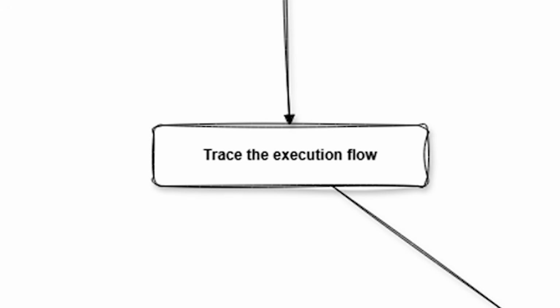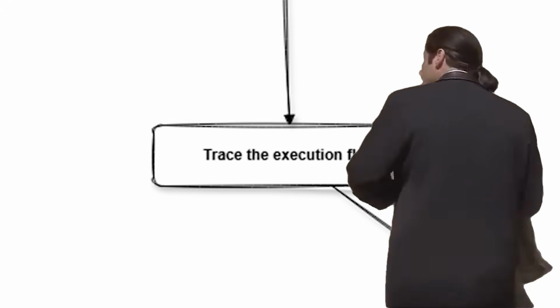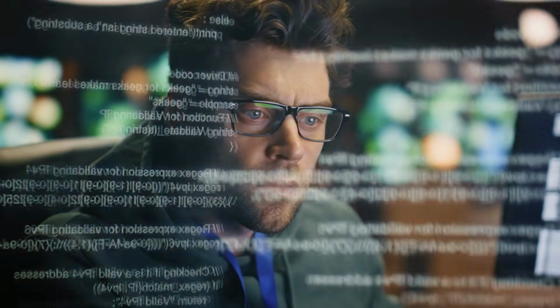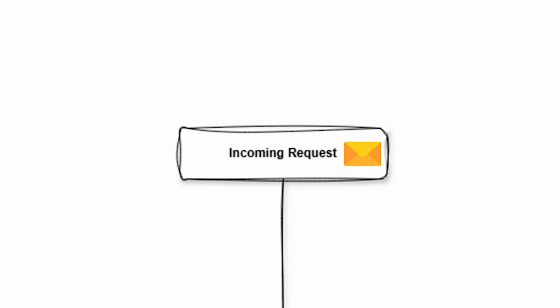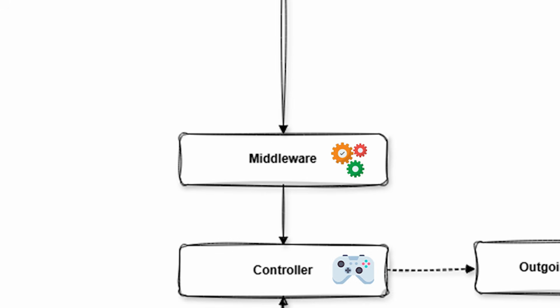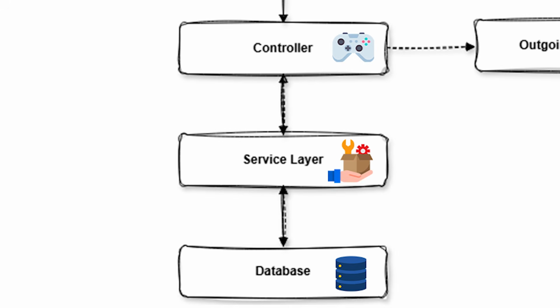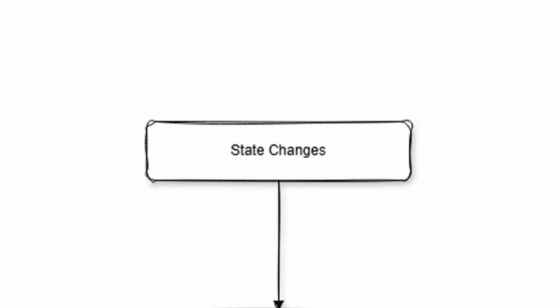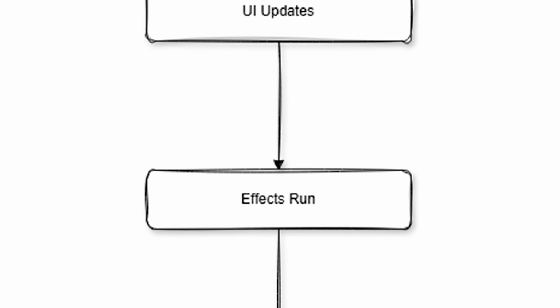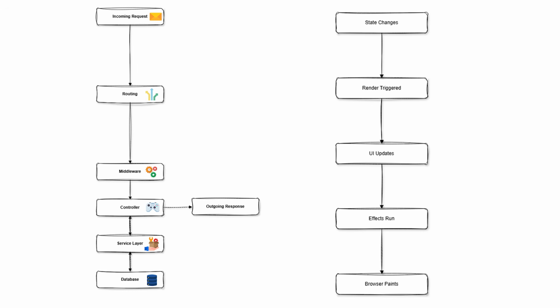The next step is understanding the execution flow, because frameworks don't feel confusing when you know what runs first and what runs next. Instead of memorizing APIs, trace one thing end to end. In a backend framework, ask what happens when a request hits the server. It goes through routing, maybe some middleware, into a controller, down to a service, into the database, and then back out as a response. In front-end frameworks, ask what happens when state changes. A render is triggered, the UI updates, effects run, and the browser paints. This mental timeline explains most weird behavior people complain about online.